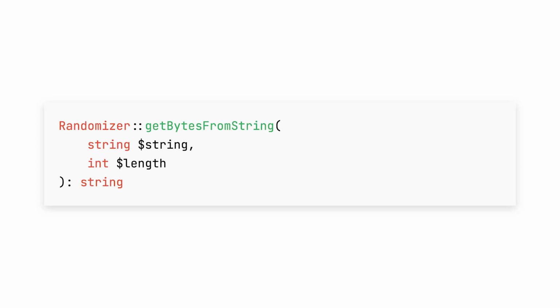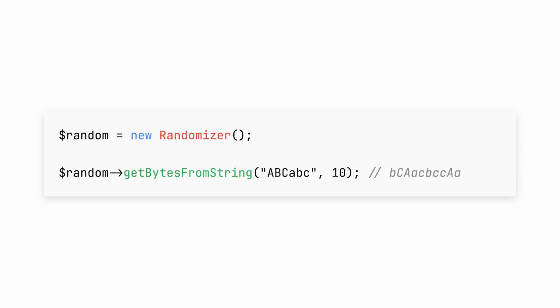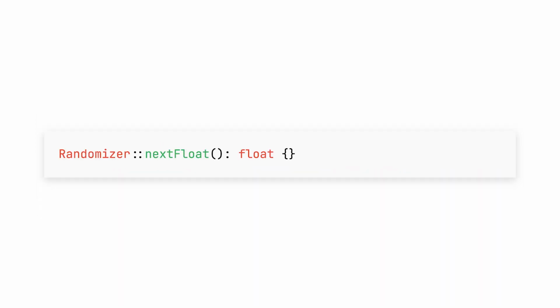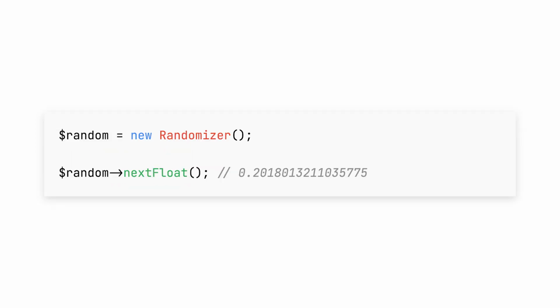There are also some additions to PHP's Randomizer. There's the getBytesFromString method, which will return a random string based on the characters you've given it, as well as the getFloat and nextFloat methods, which will return random floats.